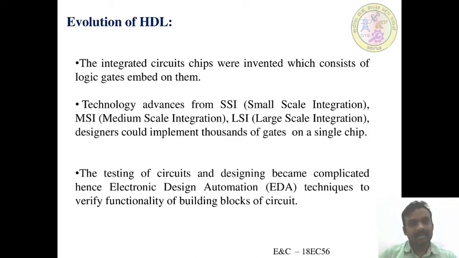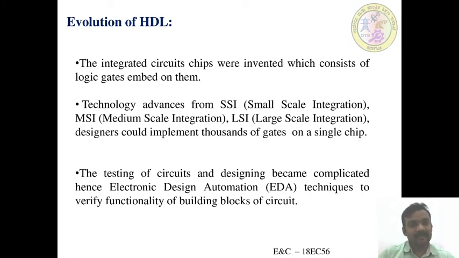Logic gates means basic gates, for example AND gate, OR gate, XOR gate, NAND gate. These all come under the basic logic gates. So we are going to combine all the gates in the circuits.